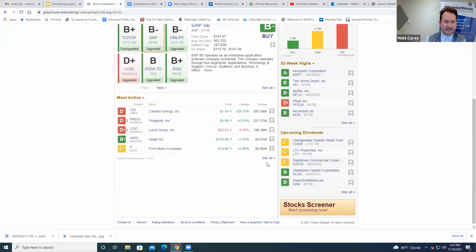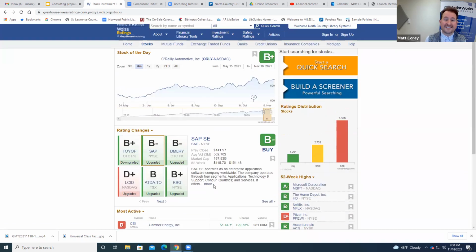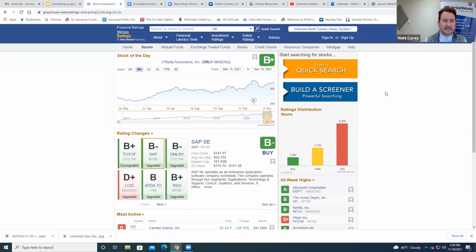But they give you some other awesome categories. Now, of course, the whole stock screener thing that I was kind of mentioning, if you do decide to sign up for an account, you can get automatic alerts sent to you for specific stocks. So let's say, for instance, you want to know about Apple and Toyota, things like that, Tesla. If one of those is upgraded or downgraded, you can get that alert sent to you by creating one of those accounts.